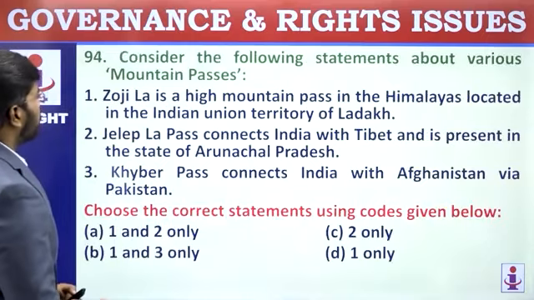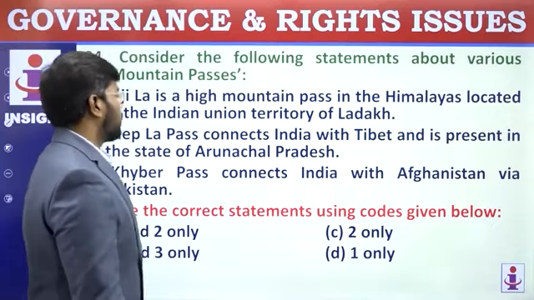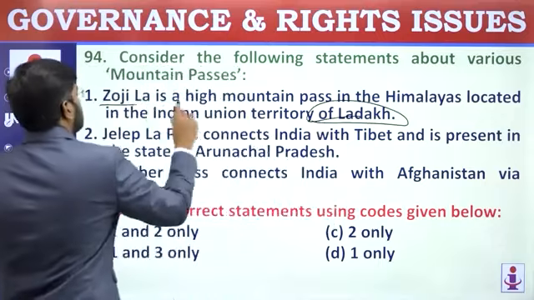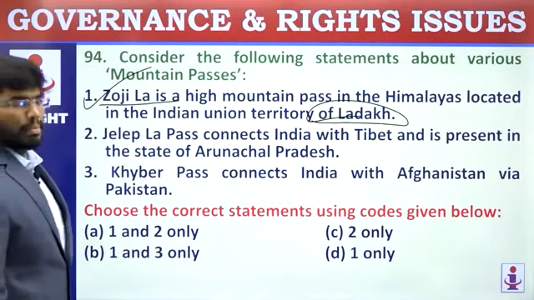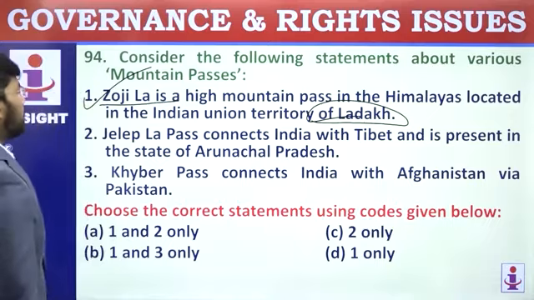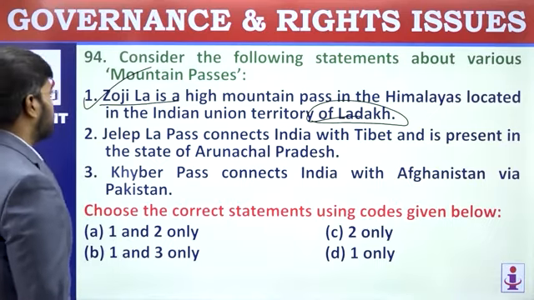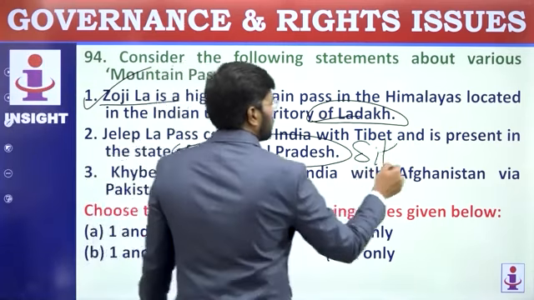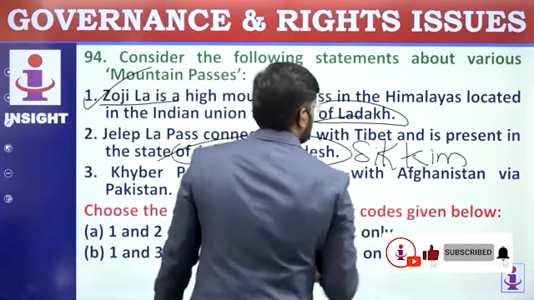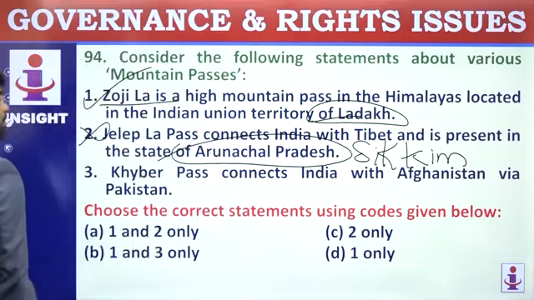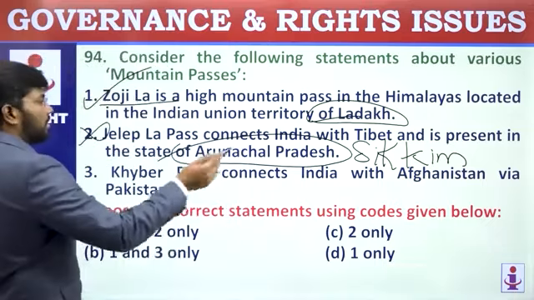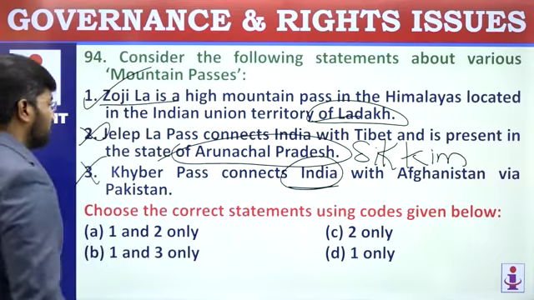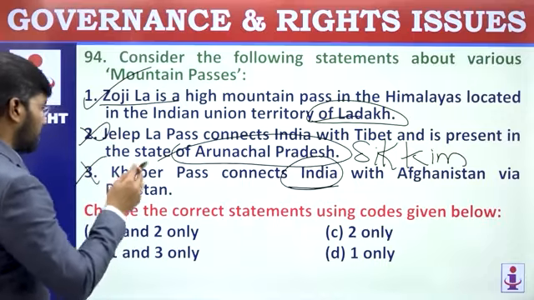Consider the following statements about various mountain passes. Zojila is the highest mountain pass in Himalayas, located in the Indian Union Territory of Ladakh. Yes, Zojila. Just note where Zojila is in your map and keep it. It's in Ladakh. Jelep La Pass connects India with Tibet. Yes, correct. And it is present in the state of Sikkim. Jelep La is in Sikkim. So second statement is wrong. Khyber Pass connects India with Afghanistan via Pakistan. No, it is between Pakistan and Afghanistan. India is nowhere related to Khyber Pass. Choose the correct answer using the codes given below. One only. D.